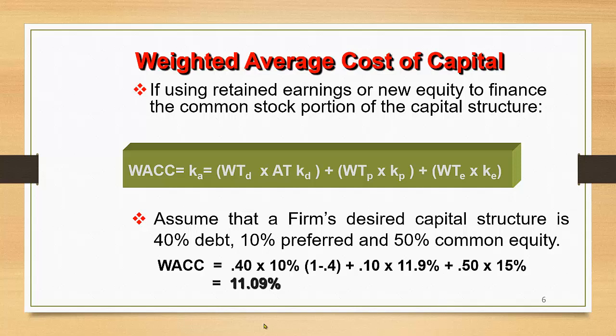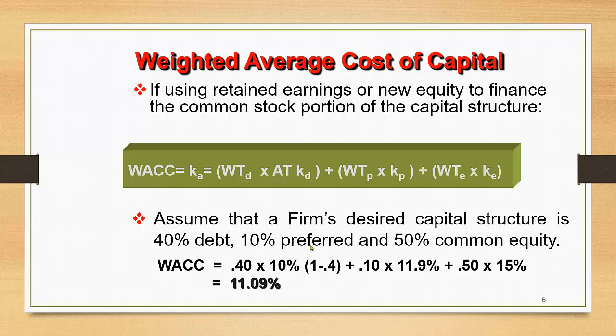You can see here 40% is the weightage of debt multiplied by 10%, which is the cost of debt. This is the assumption, and then within brackets 1 minus 0.4, where 0.4 is basically the tax rate. This will give us the after tax cost of debt.